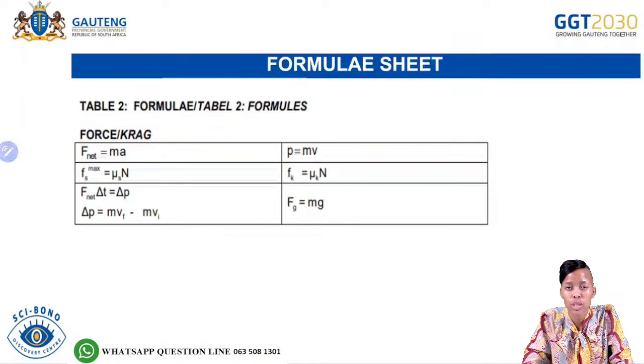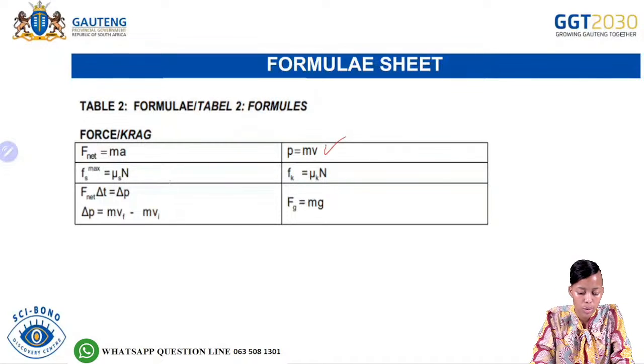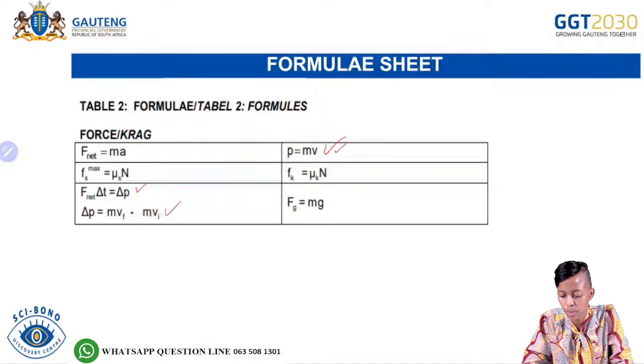Then remember also, whenever you are doing your calculations, whether you are doing your homework or you are in the examination, you need to use your formula sheet and you need to know exactly which formulas you have to use for that particular topic. So when it comes to your formula sheet here, you are going to need this one, which is p = mv. You are going to need this one as well for impulse. This one is for your momentum, and this one is for the change in momentum.